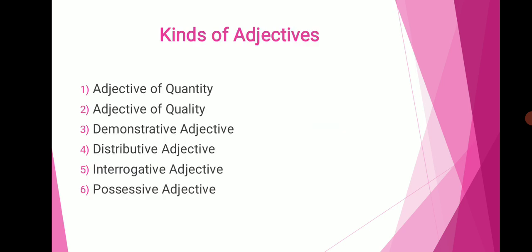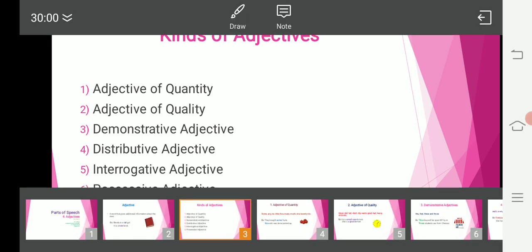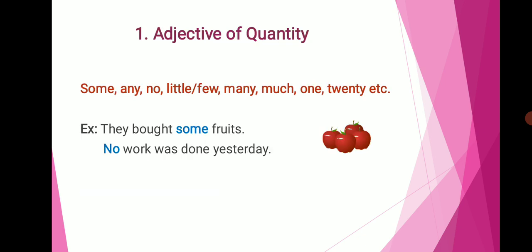Now we are going to see about the kinds of adjectives. There are 6 kinds of adjectives. They are adjective of quantity, adjective of quality, demonstrative adjective, distributive adjective, interrogative adjective, and possessive adjective. First, let us see about adjective of quantity.